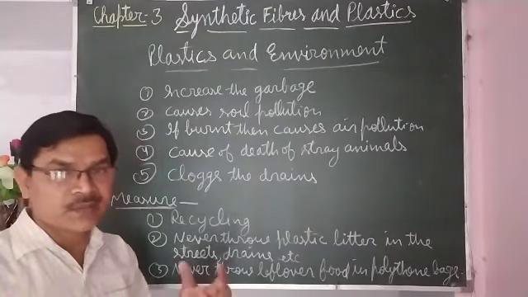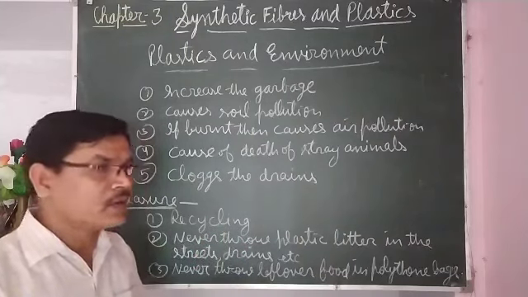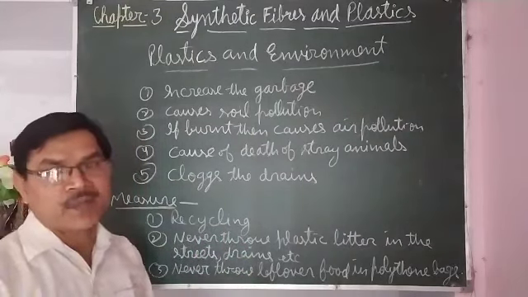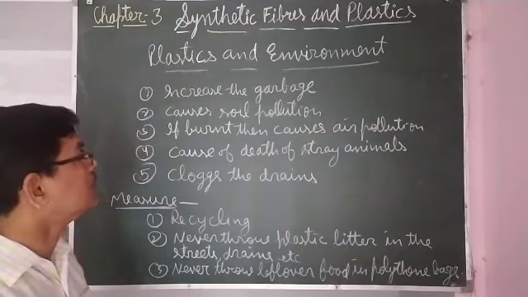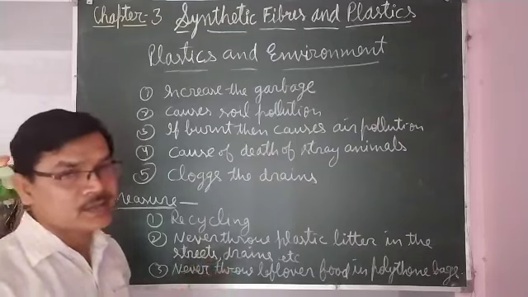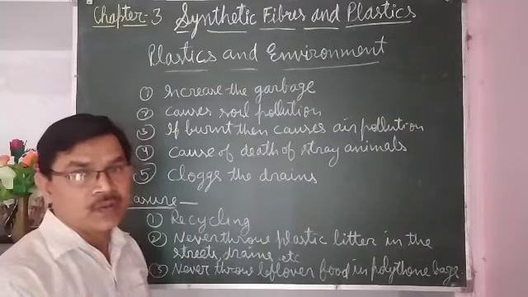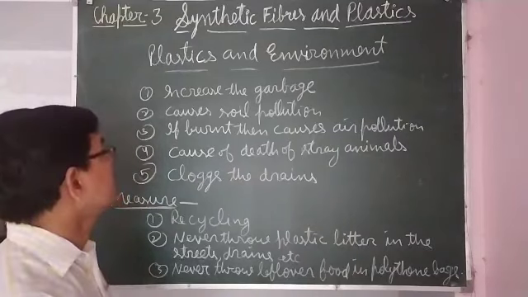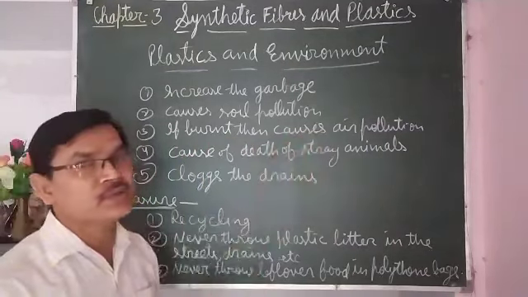Percolation of water means seepage of water, passing of water from the surface of the ground into the ground. So that is prevented by plastics, and that will affect the groundwater.